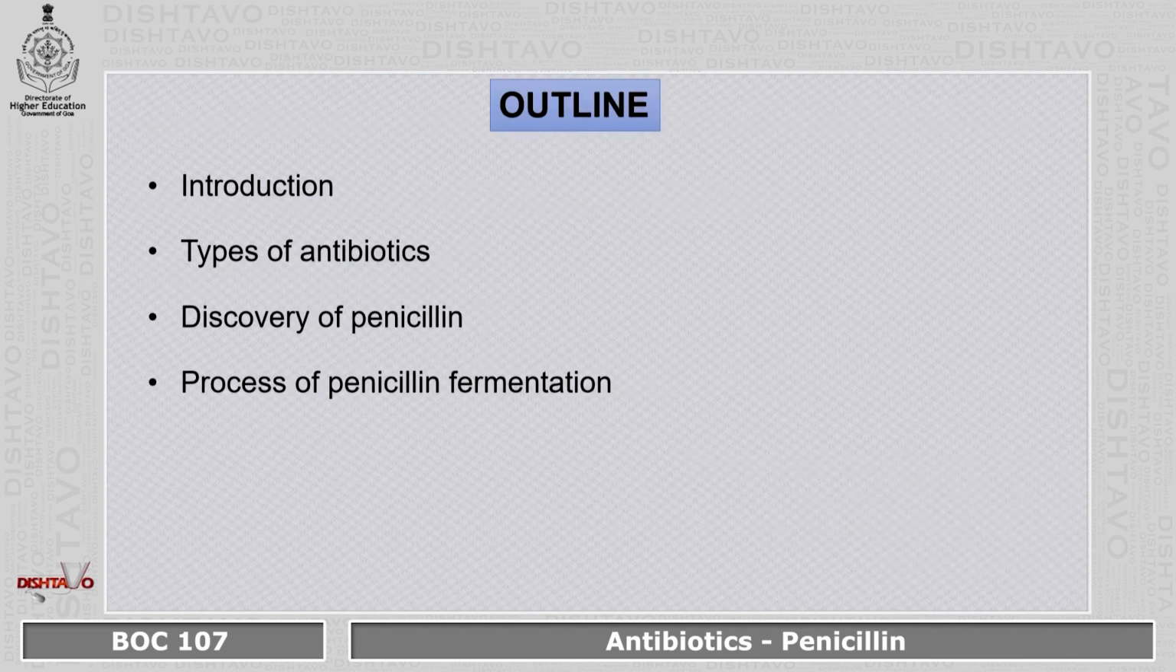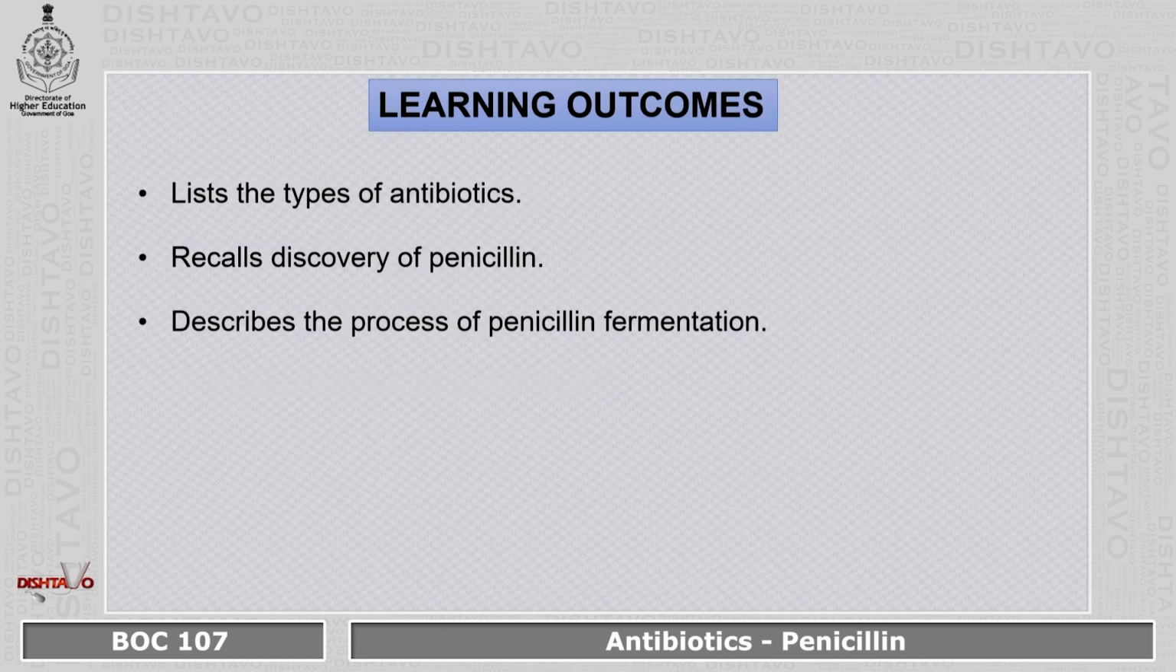Outlines: Introduction, Types of antibiotics, Discovery of penicillin, Process of penicillin fermentation. Learning outcomes: list the types of antibiotics, recall the discovery of penicillin, and describe the process of penicillin fermentation.